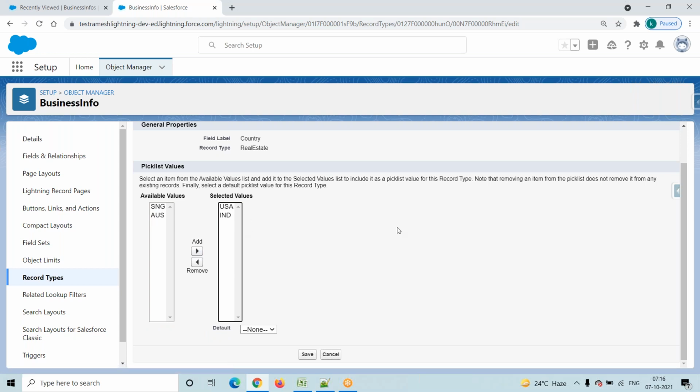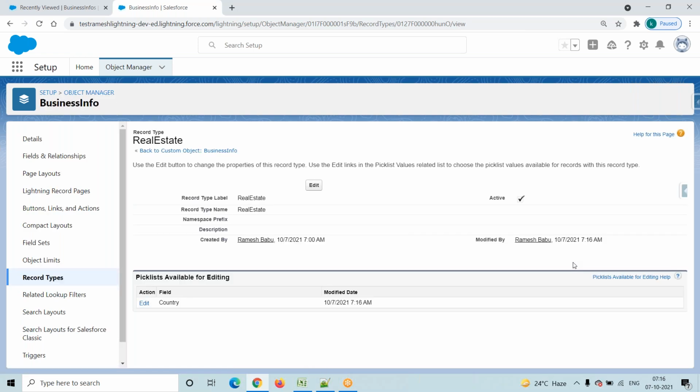So go to the record type. Whichever record type you want, go to that particular record type, and the system automatically displays your pick list field. Click on the edit button, then customize it however you want. Click on the save button.